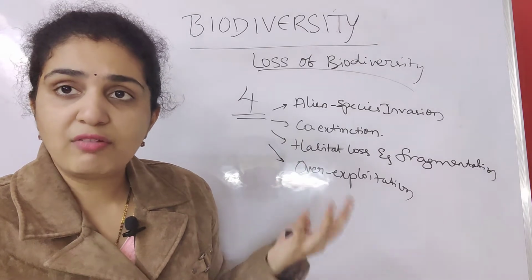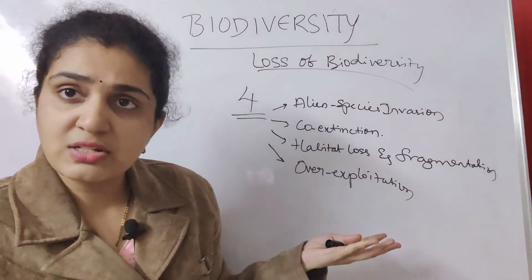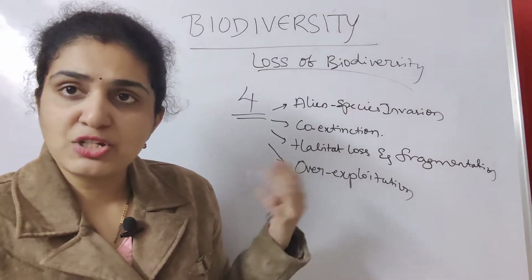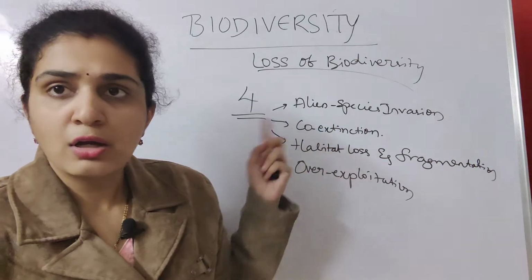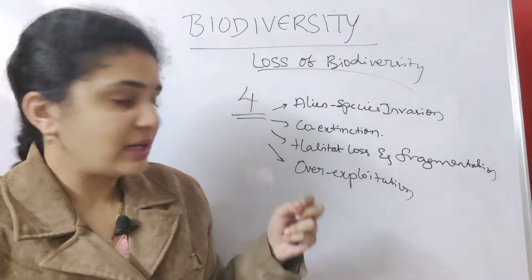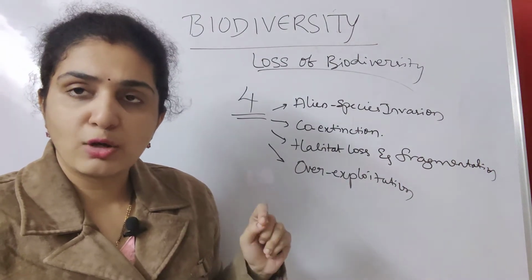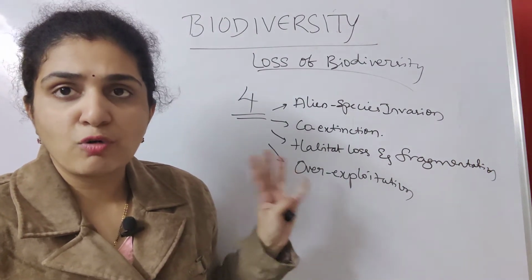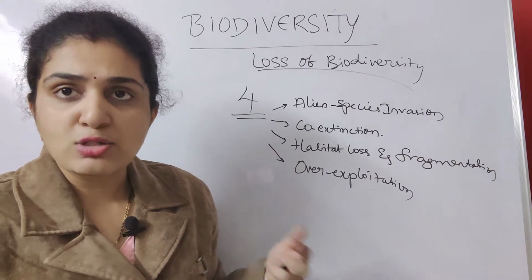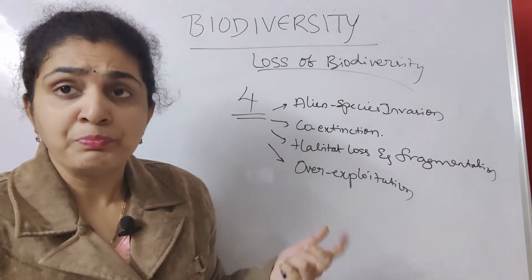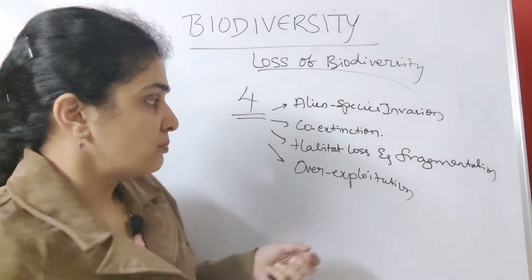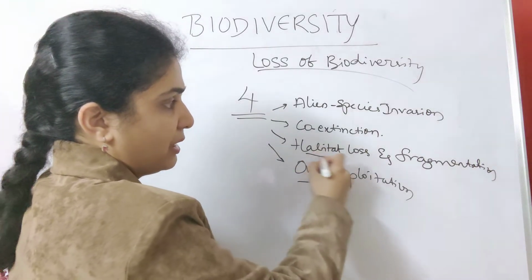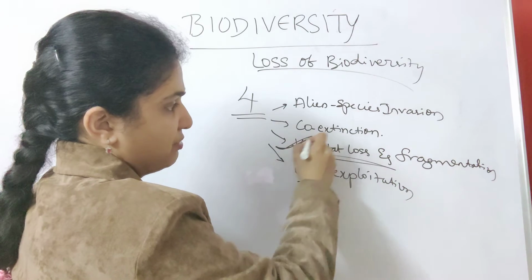So why do you say evil? Because of these reasons mainly the species got extinct. So you should remember alien species invasion, co-extinction, habitat loss and fragmentation, and then over exploitation. These are the four main reasons associated with loss of biodiversity. They have given numerous examples related to that. Suppose we start with habitat loss and fragmentation first.